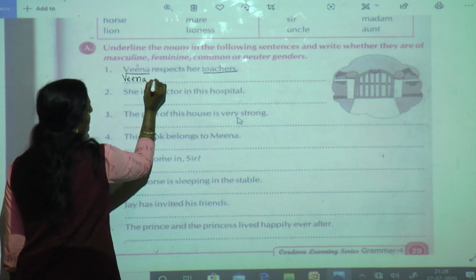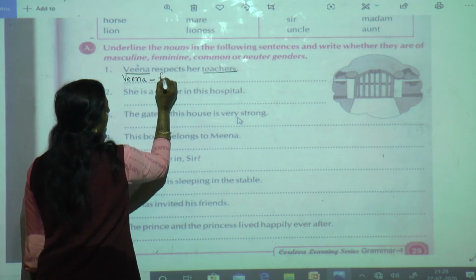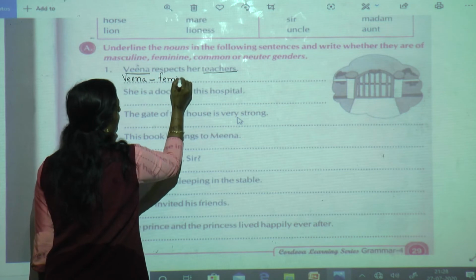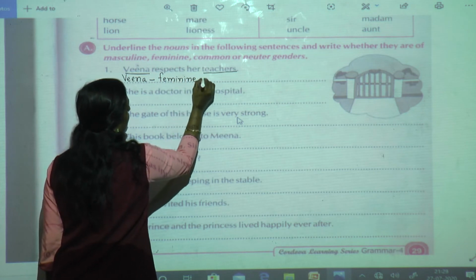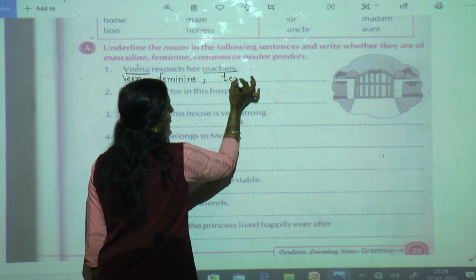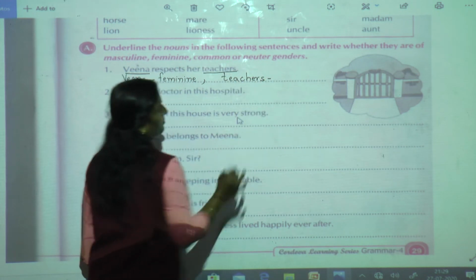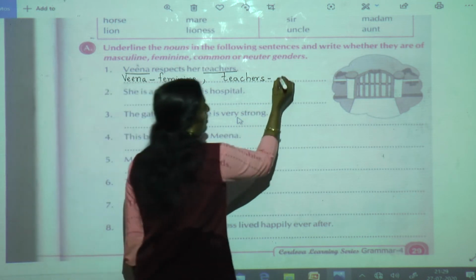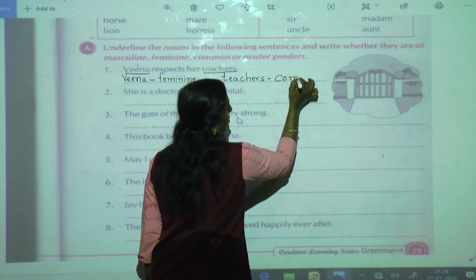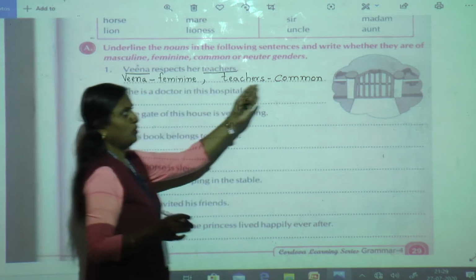So Veena is of which gender according to you, students? Yes, she is feminine. Next is teachers. Now teacher is of which gender? I taught you and I showed you example also. So teacher is of common gender. Okay, only write feminine and common.